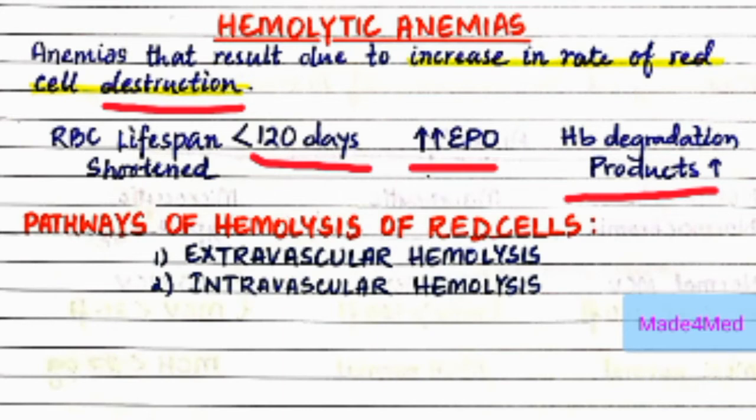Now, what are the pathways of hemolysis of red cells? There are basically two pathways. First is extravascular hemolysis, which occurs outside the vasculature, that is outside the blood vessels, and intravascular hemolysis, which occurs inside the vasculature or inside the blood vessels.